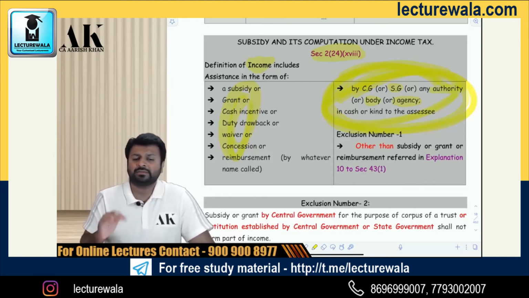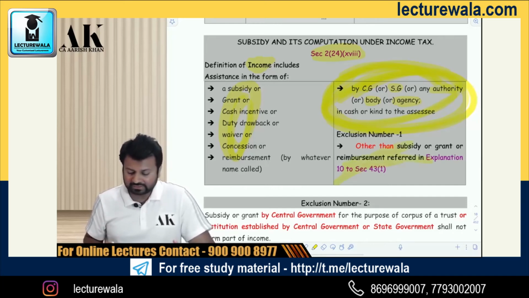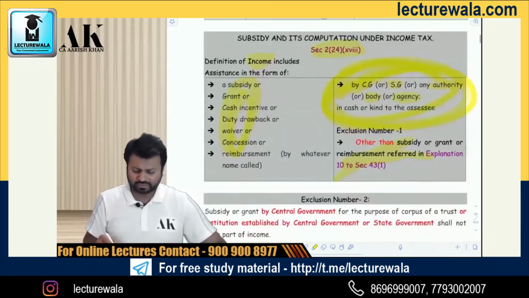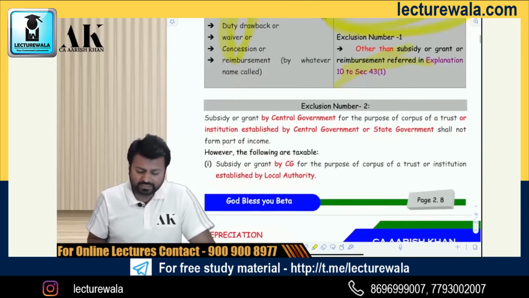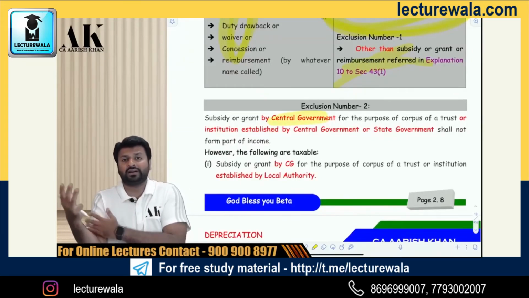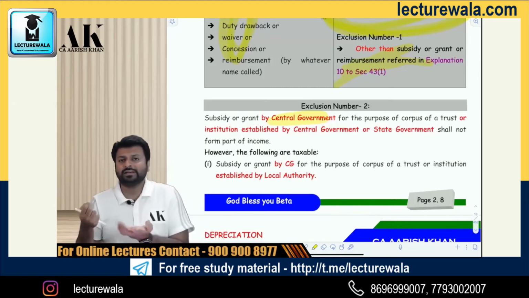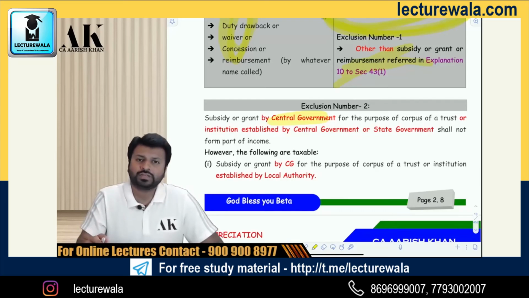Now, further, there are some exceptions over here. First, there are 3 exceptions which the government has created. First, if the subsidy, grant or reimbursement is in relation to a fixed asset, then you have to follow Explanation 10 only, that is, it is reduced from the actual cost. Then it will not be income. Second, if the subsidy, grant or reimbursement is given by the central government to a central government funded trust or a state government funded trust, so the giver is the central government and the receiver is a central government trust or a state government trust, then in that case, it is not subject to tax.